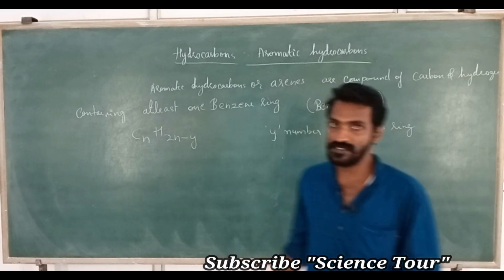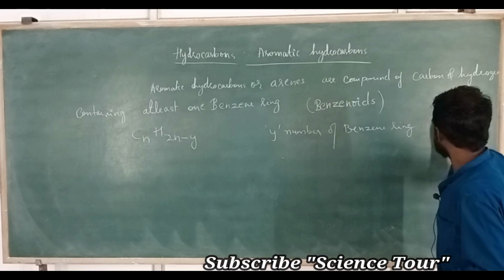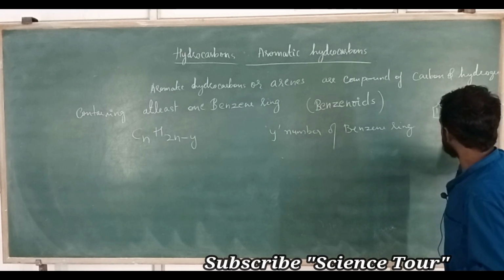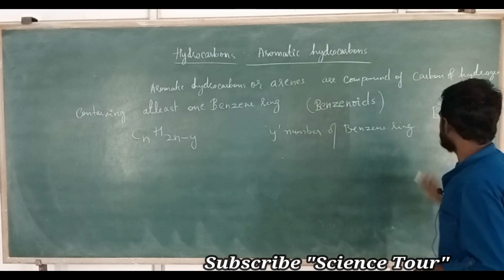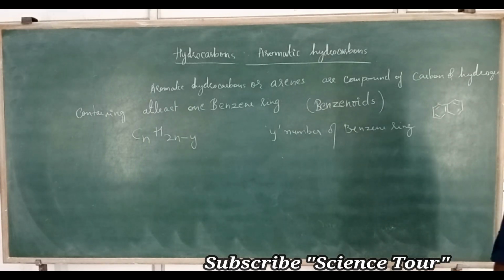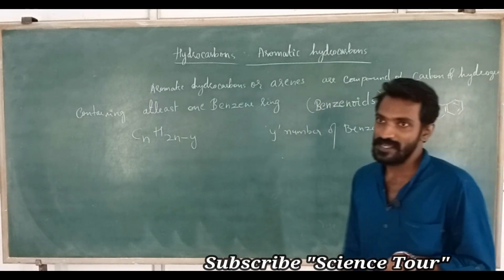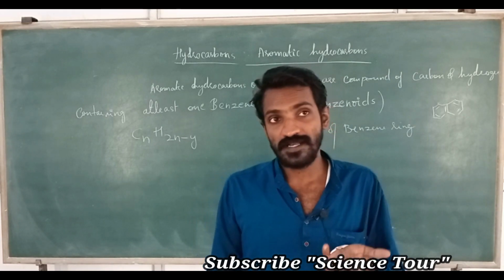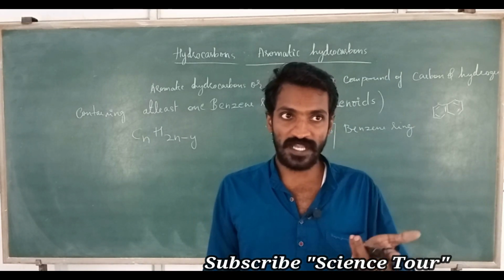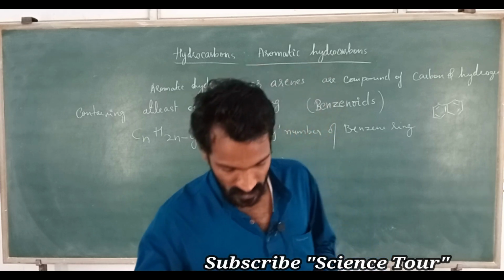Because naphthalene has 2 benzene rings, Y is 2. So if 2 or 3 benzene rings are there, Y is 2, 3 like that. Understood? Number of benzene rings.